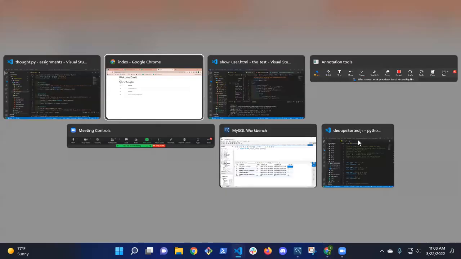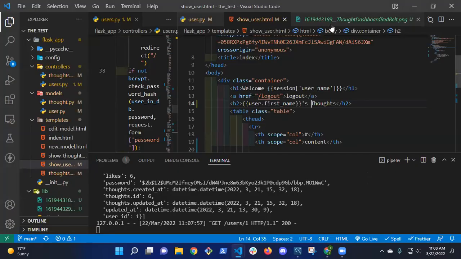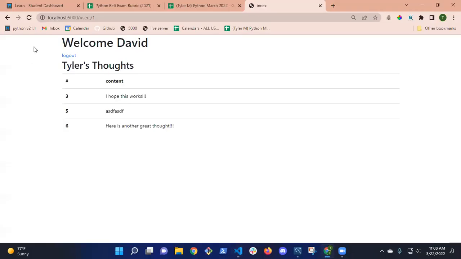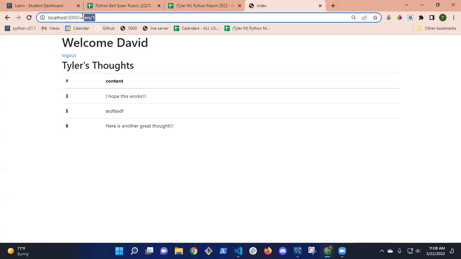All right, so let's double check, make sure we got everything on the wireframe. And where am I? Here. So the wireframe, so we have login registration working. This shows the link to the user's thought. It should show all the users, right? We should have a delete link, a like, unlike. So let me just double check, make sure everything's working before I bother my busy teacher to grade it.